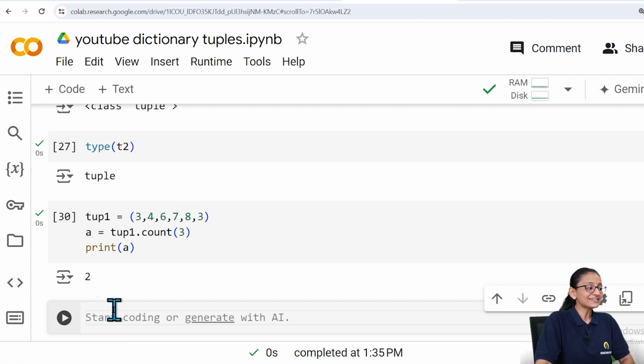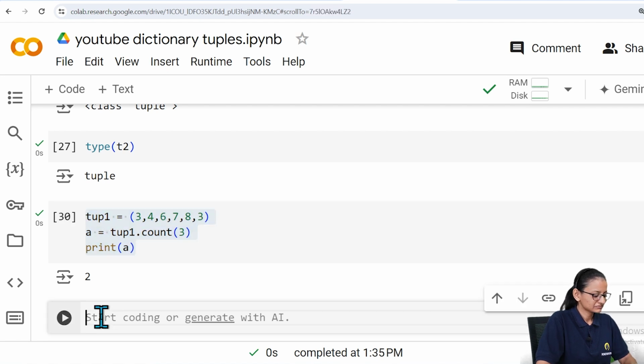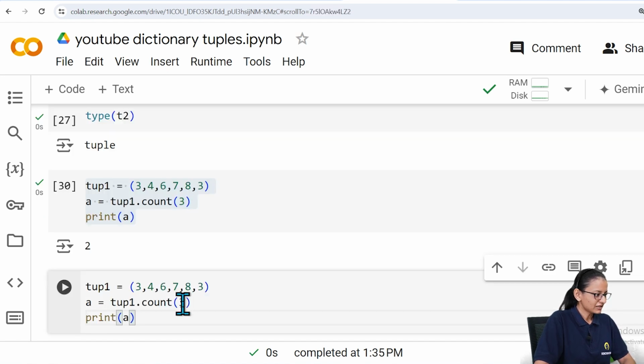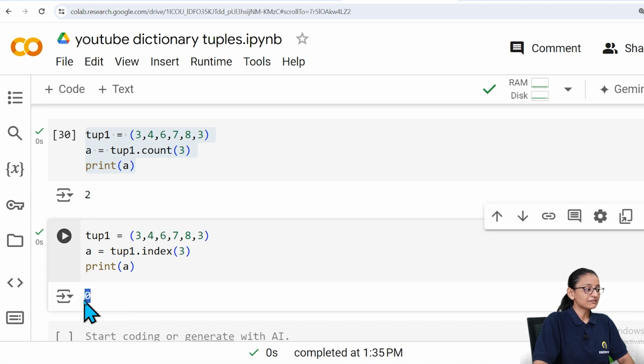The next method is the index method. So let's see that. Instead of count I am writing index. So it is returning 0. That means it will return the index of the item which I passed inside the bracket. So let's say here I am writing 8.